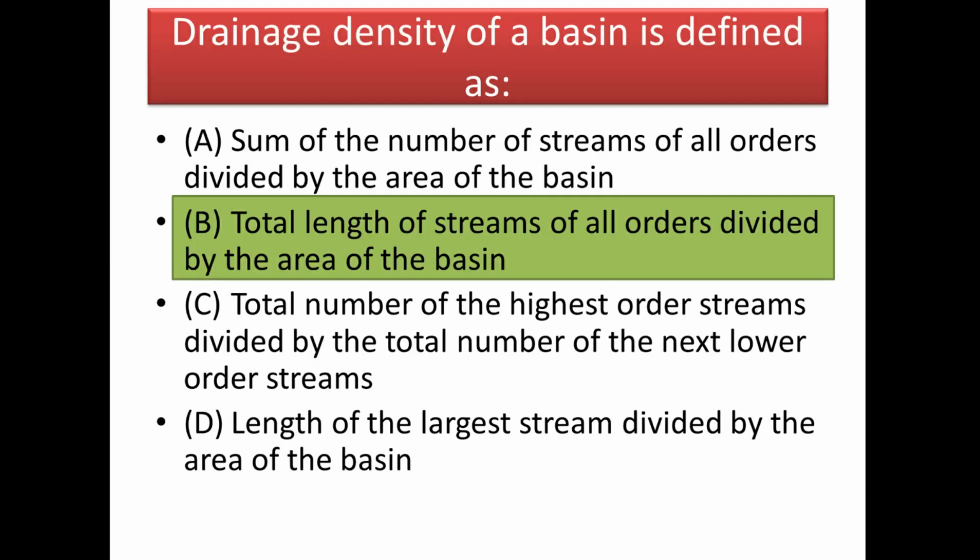Okay. Next question. Drainage density of a basin is described as. And the simple answer is, drainage density is the total length of streams of all orders divided by the area of the basin. You can remember it this way. It is the total length divided by total area of the basin.